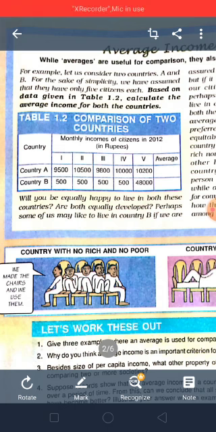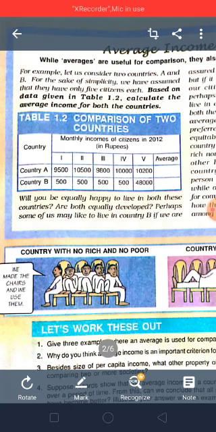So what is the disparity? In country A, we can see that among the citizens we don't have much difference. Only 500 or 200, only that much difference is there in their income.